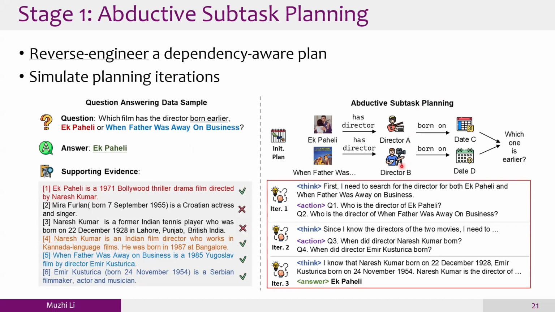This is during test time. During the data construction time, it receives guidance from the supporting evidence. So it already has a global view of how many steps we need to solve the problem, because it already has all the evidence. That's why, initially, it already knows it needs three steps to solve this problem. But this is different from test time. During test time, it does not have any supporting evidence, so it needs to make the decision dynamically by itself.